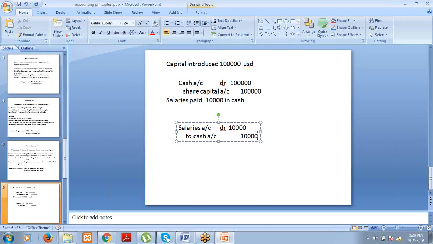Then you have paid rent in cash. So rent account and cash account. These are the two important aspects in this business transaction. Rent is covered under nominal accounts. According to nominal accounts, debit all expenses. So rent account is debited. Then when you pay rent in the form of cash, right? Cash is going out of your firm. Cash is going out of your organization, right? In that case, cash account is to be credited. So rent account is to cash. Okay.